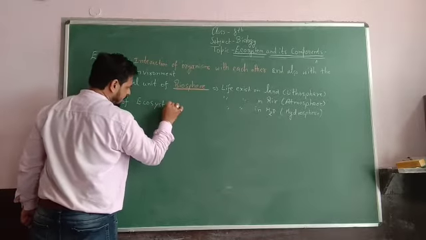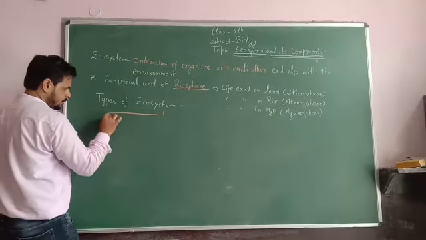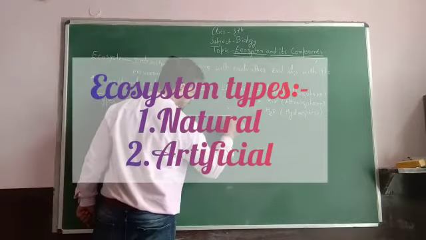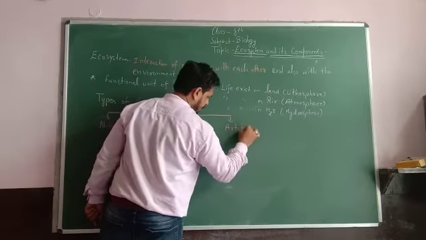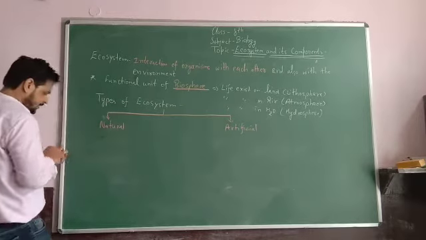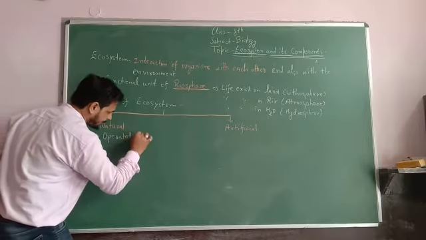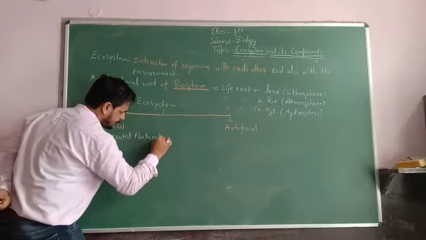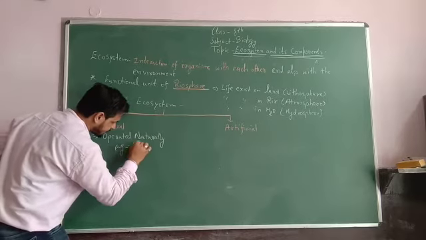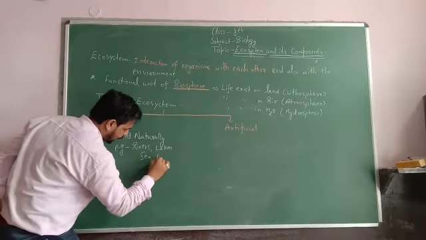Okay. Now, what are the types of ecosystem? Basically, there are two types of ecosystem on the basis of habitat: natural and artificial. A natural ecosystem operates and occurs naturally. Examples: rivers, lakes, sea, ocean.